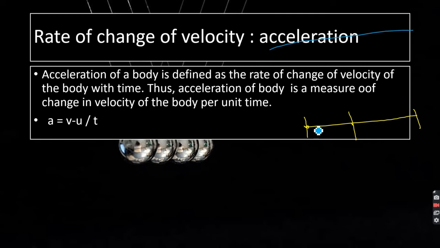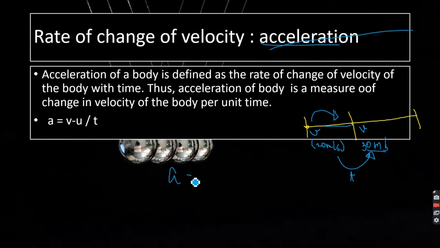See, this rate of change of velocity from initial to final, let's say initial was 20 meter per second and the final for this distance was 30 meter per second, right? So this change, how much time it took to come from 20 meter per second to 30 meter per second, this rate of change of velocity is known as acceleration.